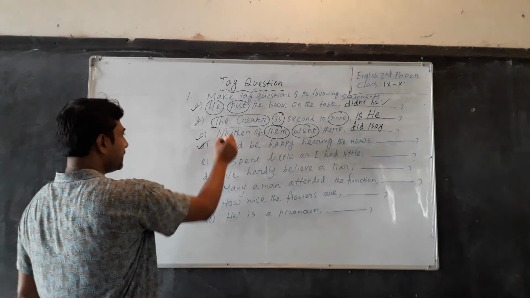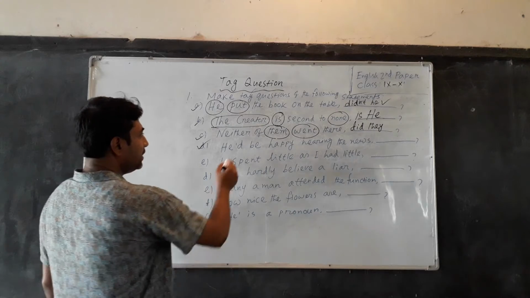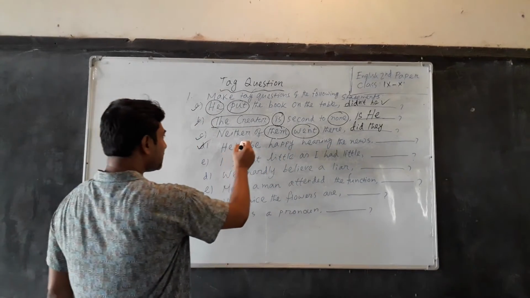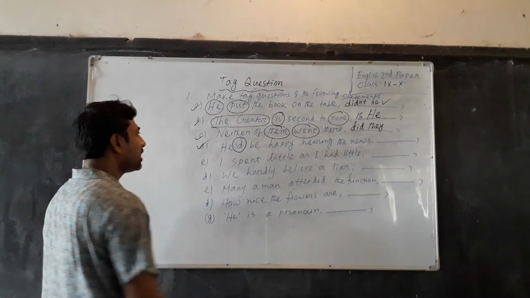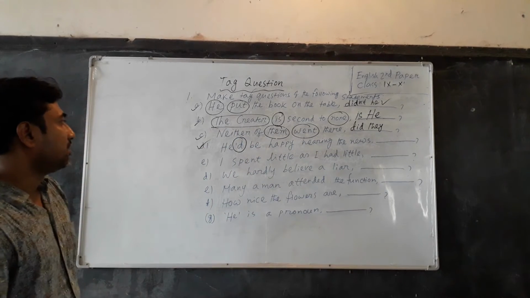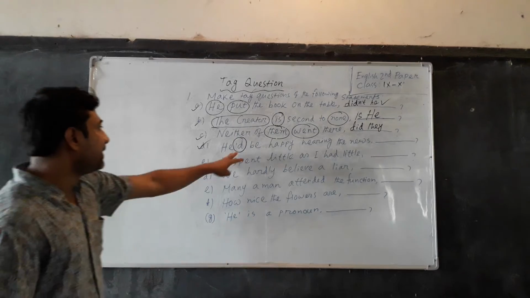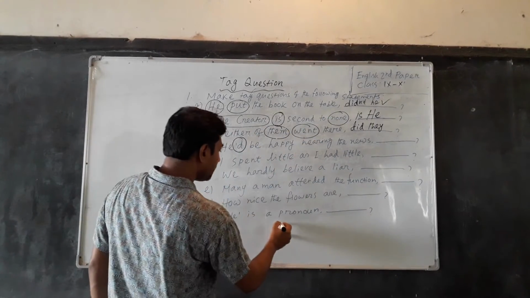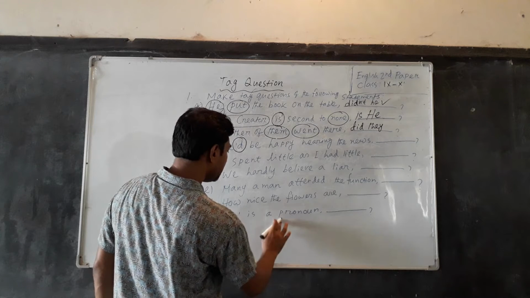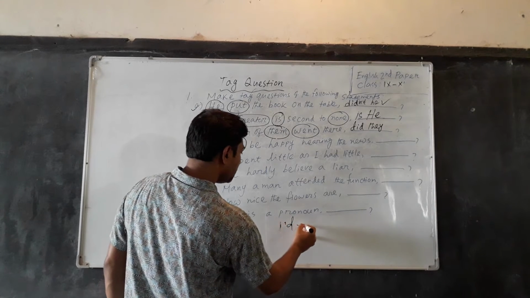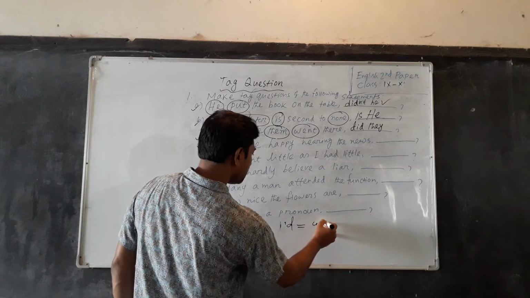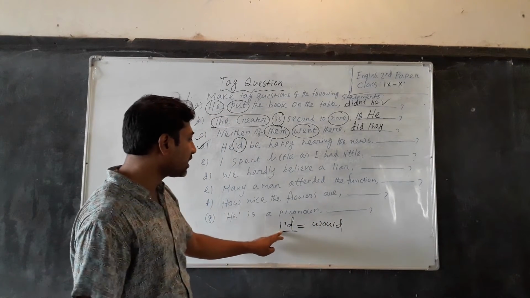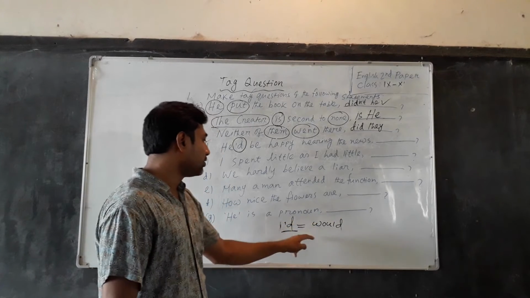Look at the next statement. You'd be happy hearing the news. Dear students, here the contraction form has been given. This form is the contraction form of would.